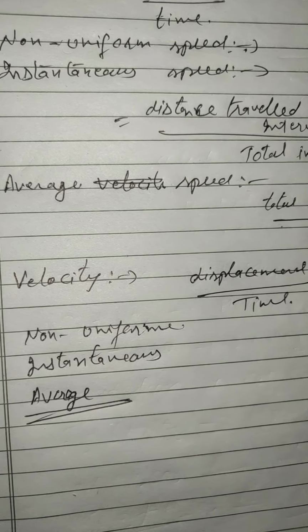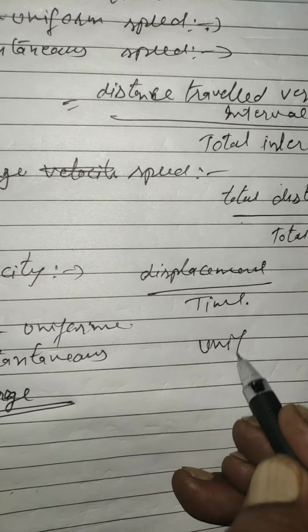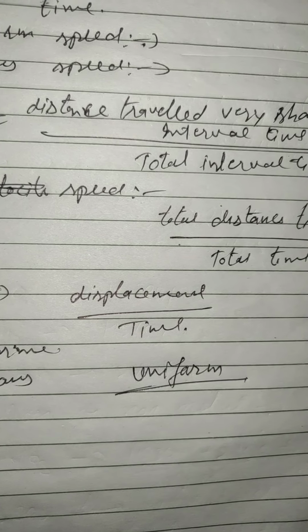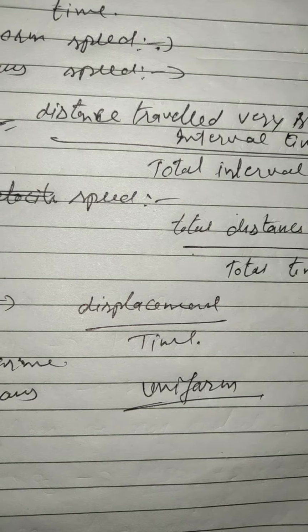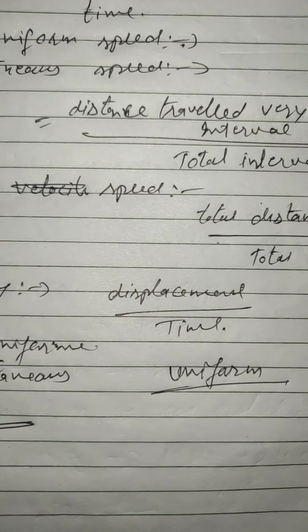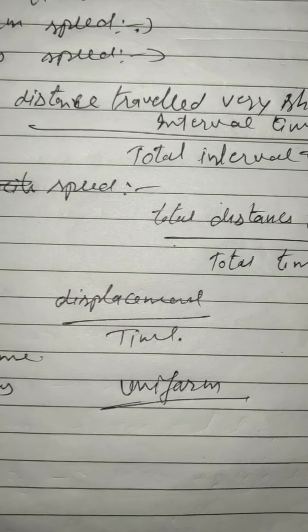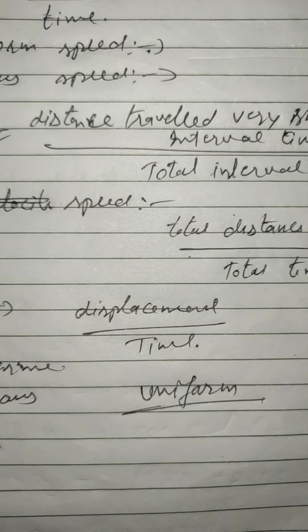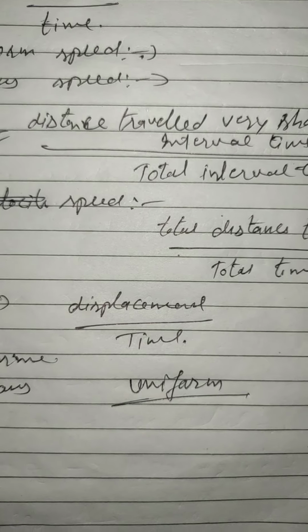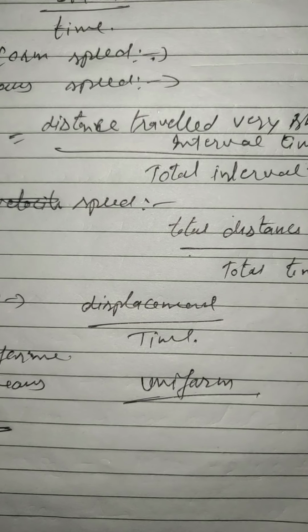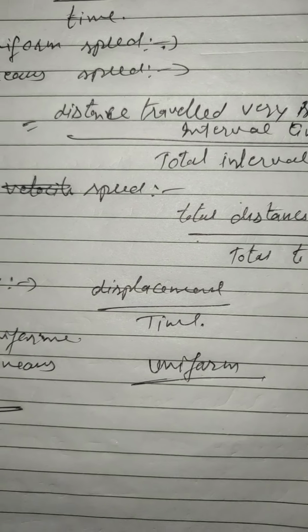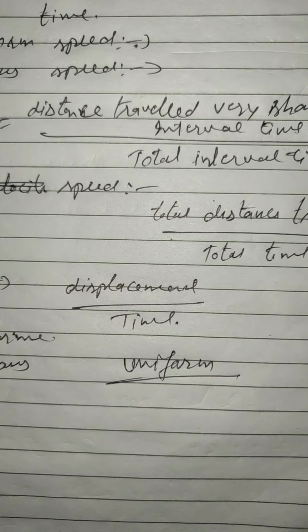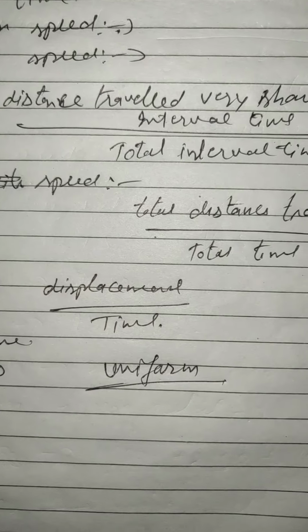In the same way, there is uniform velocity. Uniform velocity means that equal distances are covered by the body in equal intervals of time in a particular direction. Direction will be mentioned in the velocity. It may be non-uniform velocity, uniform velocity, instantaneous velocity, or average velocity.